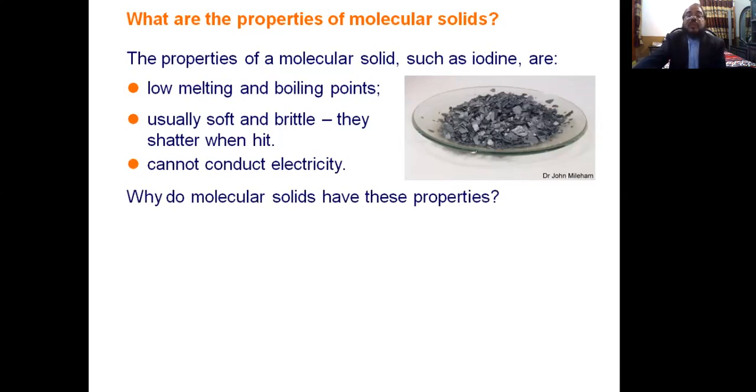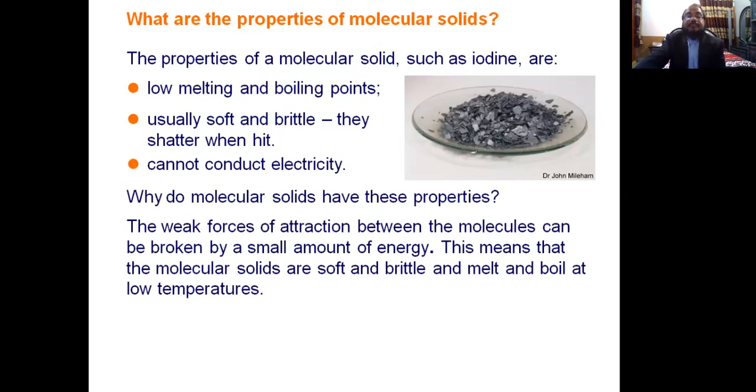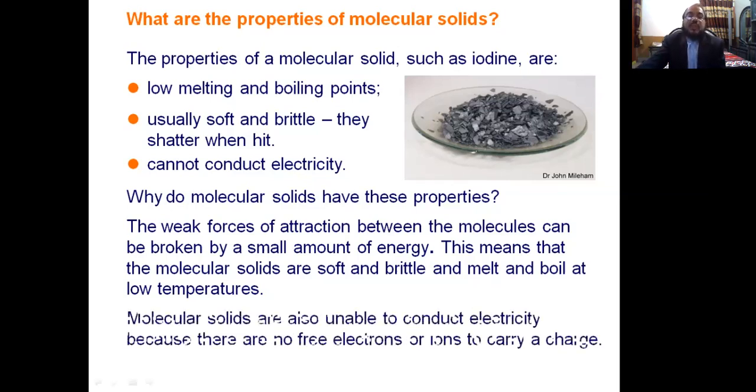Why do molecular solids have these properties? Actually, the reason is that the weak force of attraction between the molecules can be broken by a small amount of energy. A very small amount of energy is needed to break them, and this means that molecular solids are soft and brittle and melt and boil at low temperature or sometimes very low temperature.